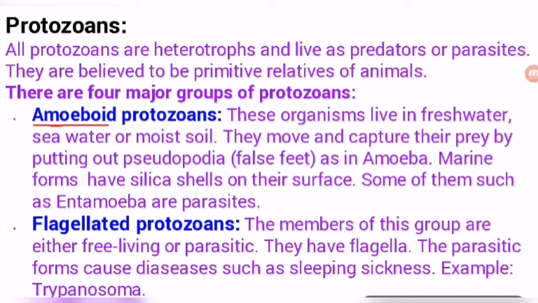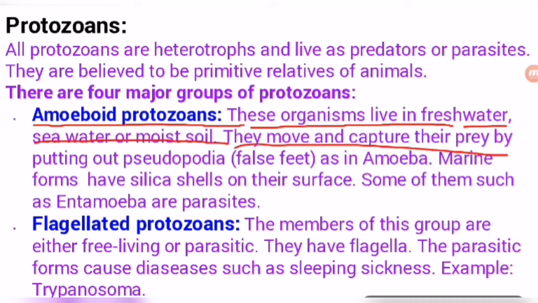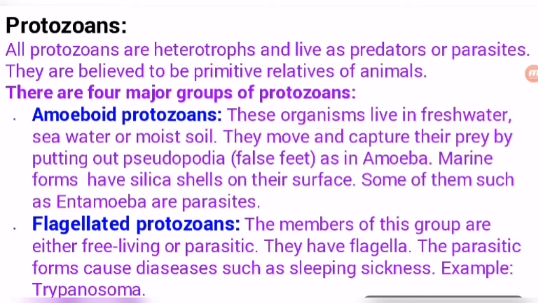First we will discuss amoeboid protozoans. What are amoeboid protozoans? Just from the name amoeboid, it is clear that amoeba is present here. These organisms live in fresh water, seawater, or moist soil. They move and capture their prey by putting out pseudopodia. So you can say protozoans which have pseudopodia are kept inside the amoeboid protozoans. So amoeba and Entamoeba histolytica are kept here in amoeboid protozoans.